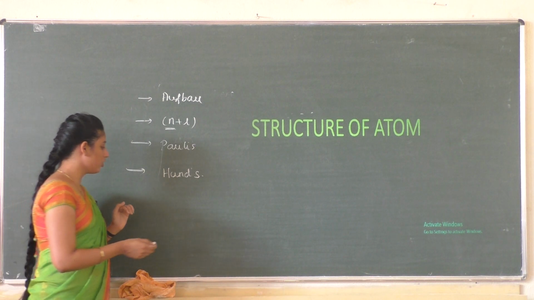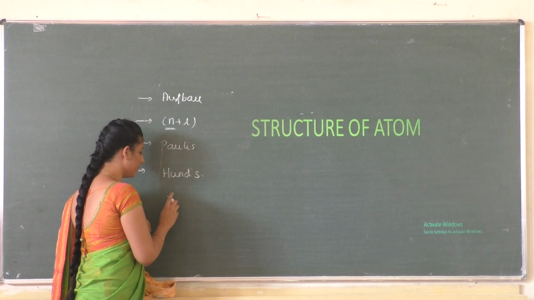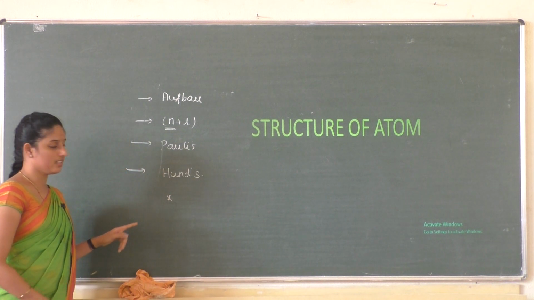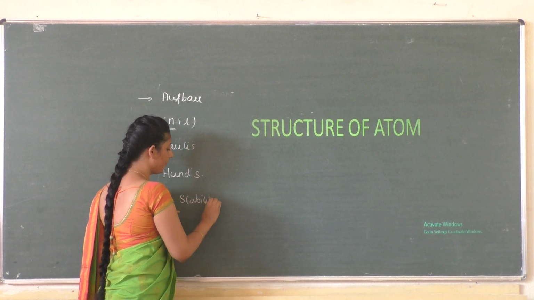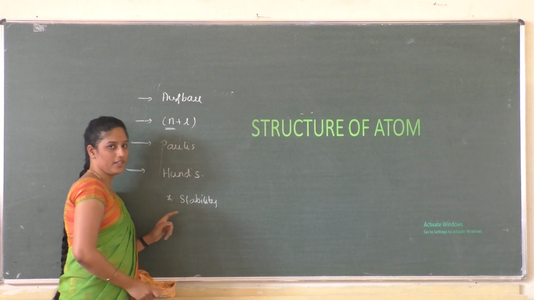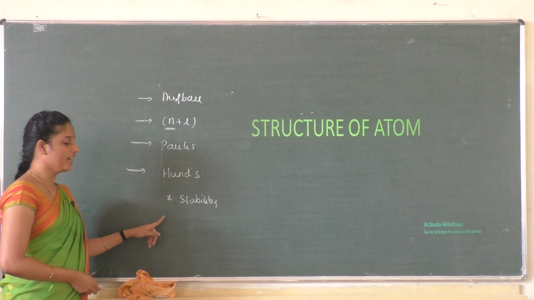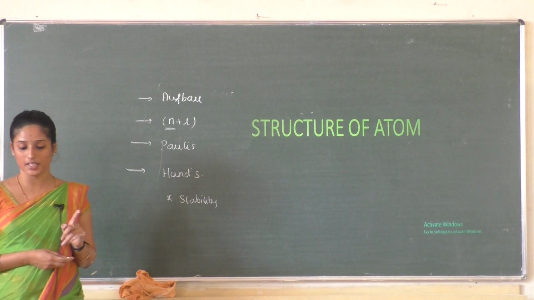Under electronic configuration, you need to remember one point: the stability of half filled and completely filled configurations.